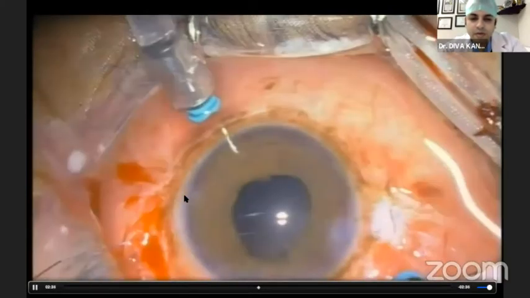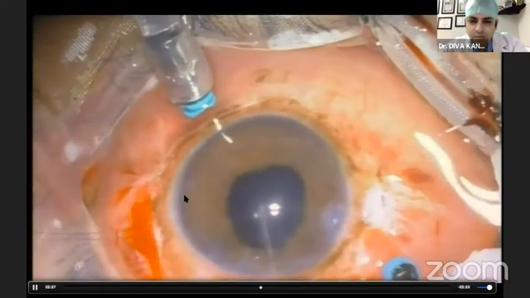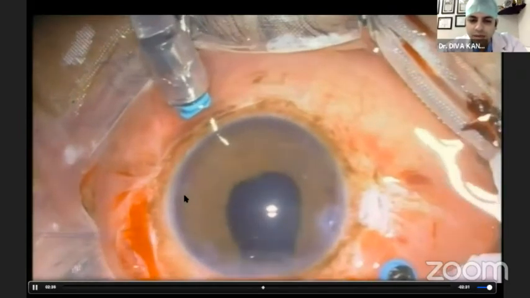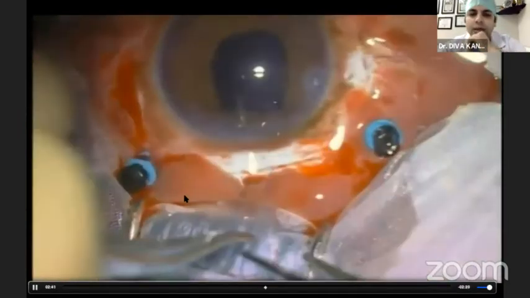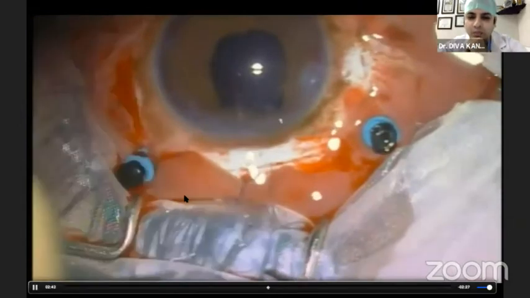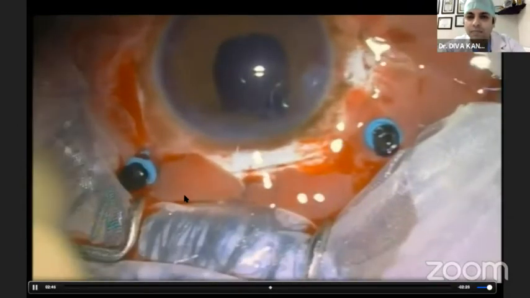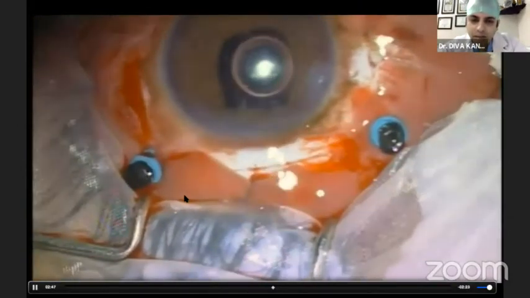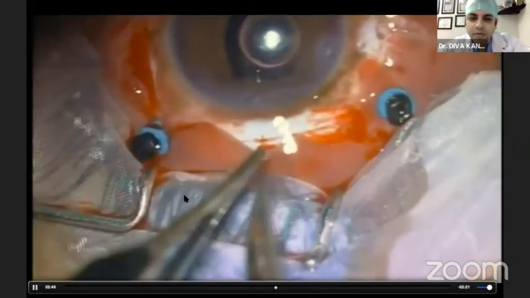Then we need to grab the sutures. I usually use my ILM forceps to do that, though any forceps can be utilized. The sutures are carefully brought out. These sutures are pretty thin and they can break easily, so you have to be careful while doing it. And it is cut in between.